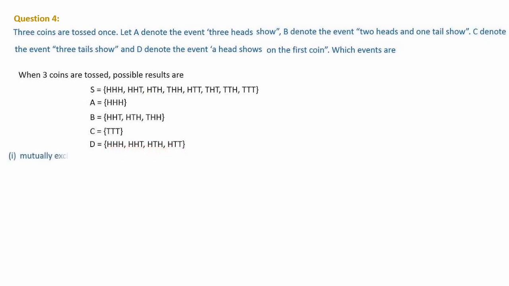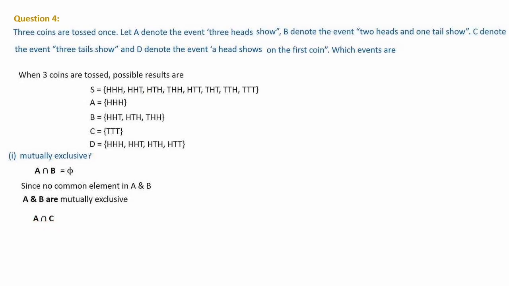Then first question. Which events are mutually exclusive? So mutually exclusive means we have to check the intersection. First of all, we will go in cyclic order. A and B we will take first. A and B, when you check, there is nothing common. So A intersection B is a null set.